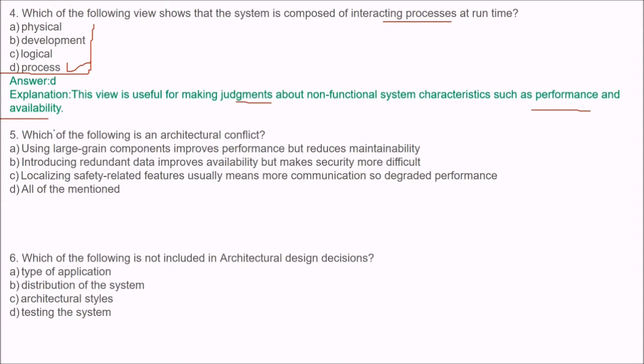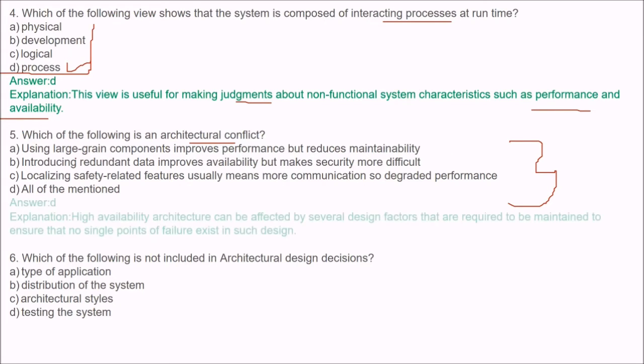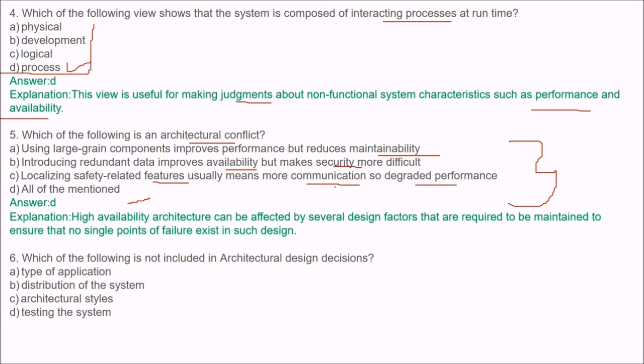Next is, which of the following is an architectural conflict? Please read them very carefully and try to answer. The answer is D, all of them mentioned, because architectural conflict consists of using large-grained components improves the performance, but it reduces the maintainability. Introducing redundant data improves availability but makes security more difficult. And localizing safety-related features usually means more communication, so degraded performance. So all of these are true.